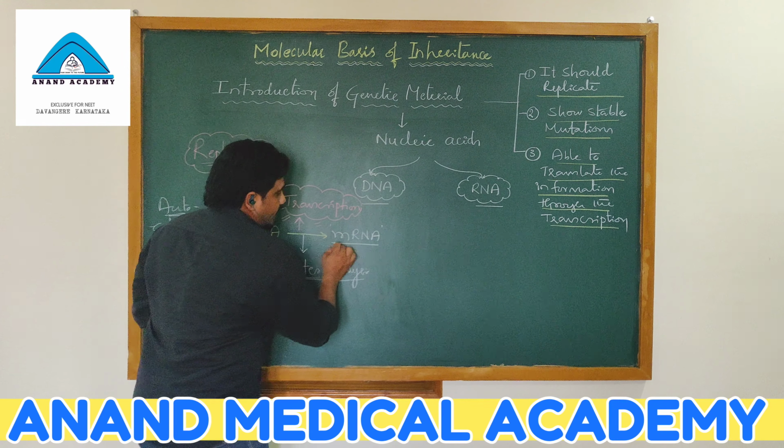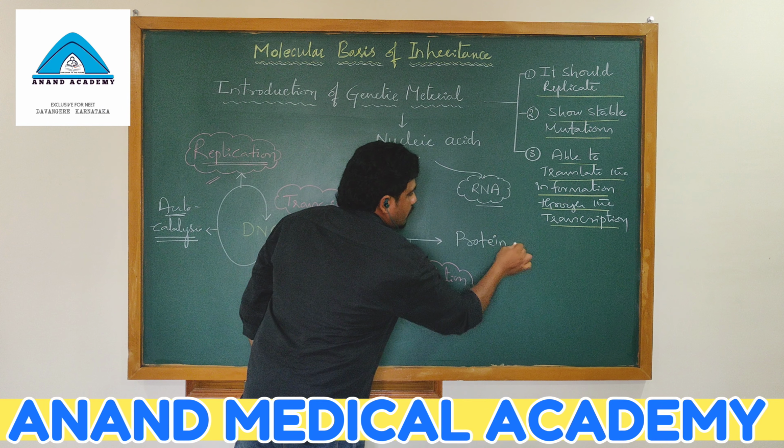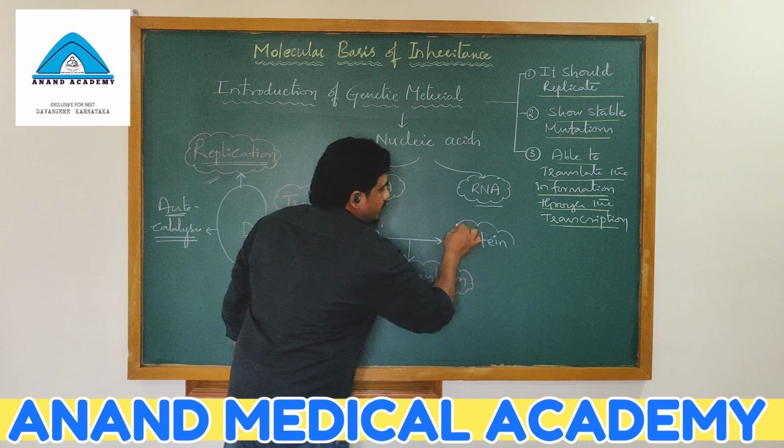Translation means what? How we translate one language to another: Hindi to English, English to Hindi, Hindi to Kannada, Hindi to Telugu, English to Telugu. Like that, so many translations are there. So, information present in the mRNA will be translated and form a polypeptide chain, which is called protein. So protein is formed due to the process of translation. Whose information actually is that? That is the original DNA information. So information present in the DNA is converted through mRNA and the same information is translated into protein by the process of translation.